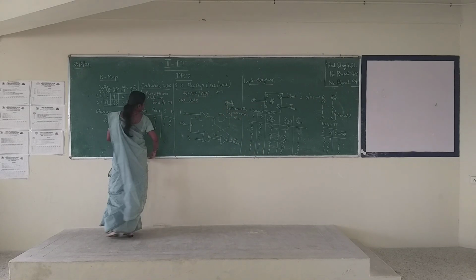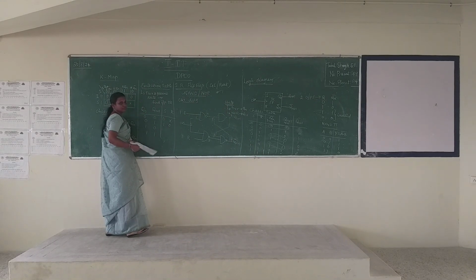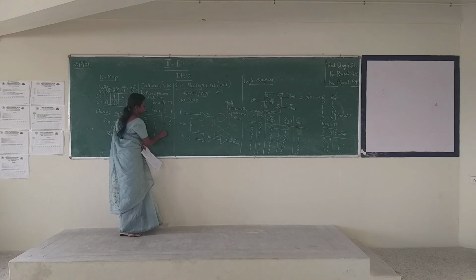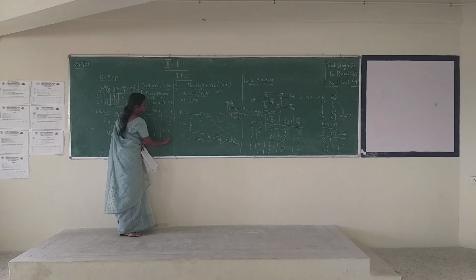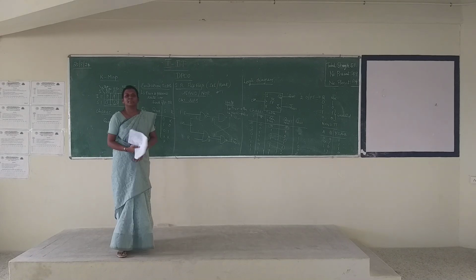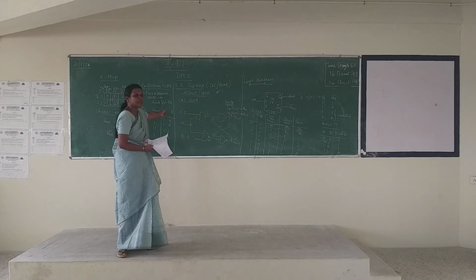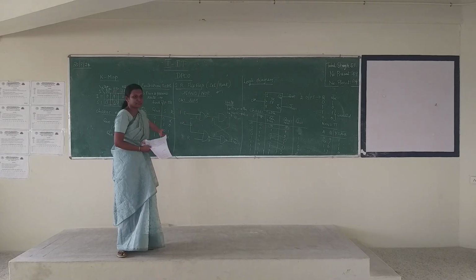Similarly for 1 0 to 0 1. 1 1 will be invalid. Okay, understood? From the characteristic table, we are finding the excitation table.